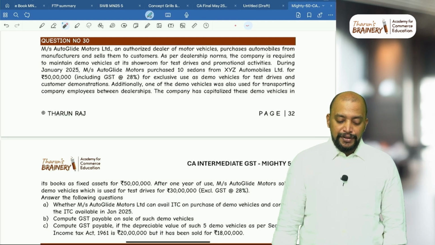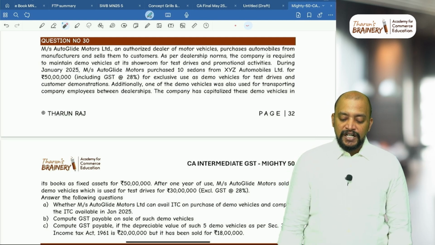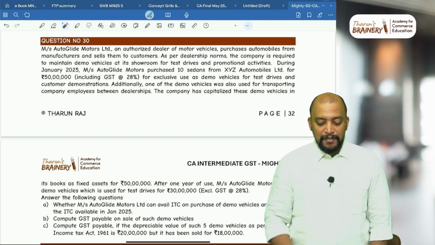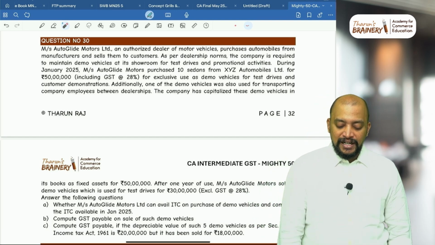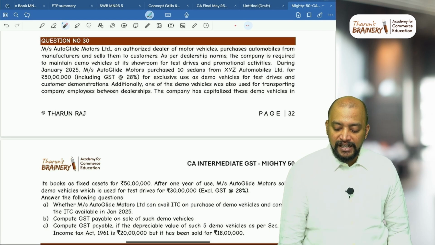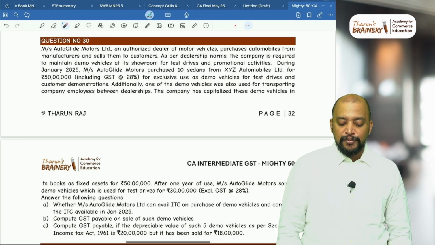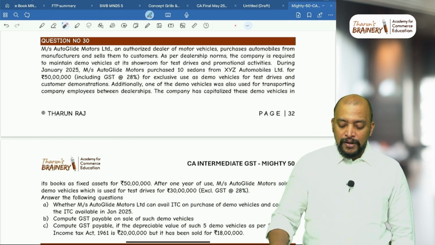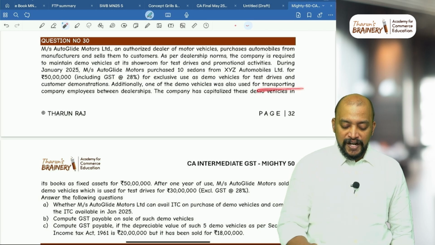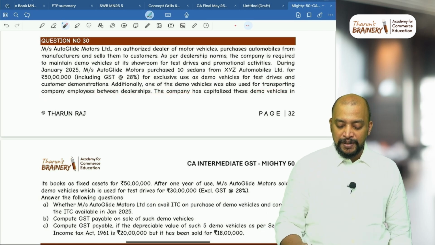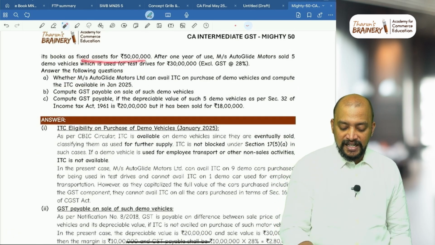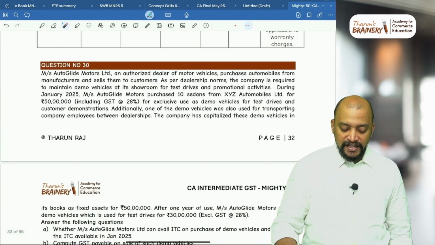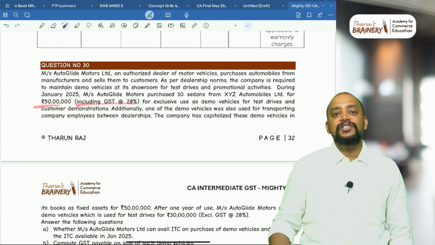During January 2025, Measures Autoglide Motors purchased 10 sedans from XYZ Automobiles Limited for 50 lakhs, including GST at 28%, for exclusive use as demo vehicles for test drives and customer demonstrations. Additionally, one of the demo vehicles was also used for transporting company employees between dealerships. The company capitalized these demo vehicles in its books as fixed assets for rupees 50 lakhs. What is the price? 50 lakhs including GST.